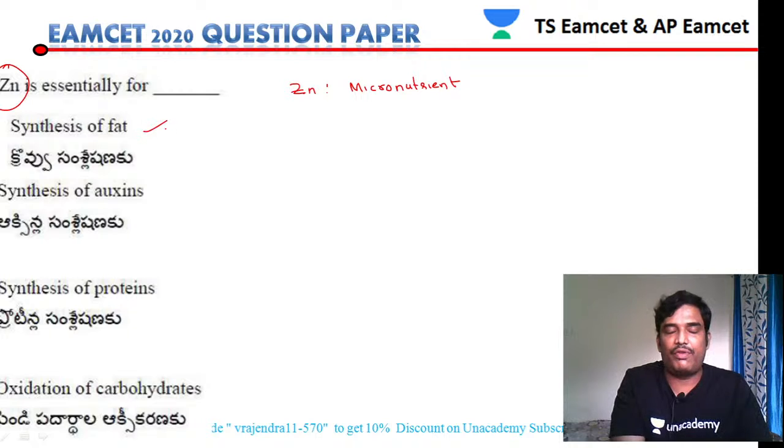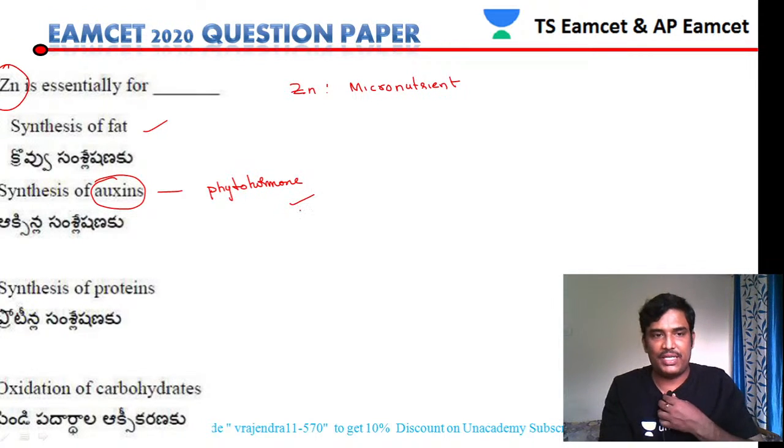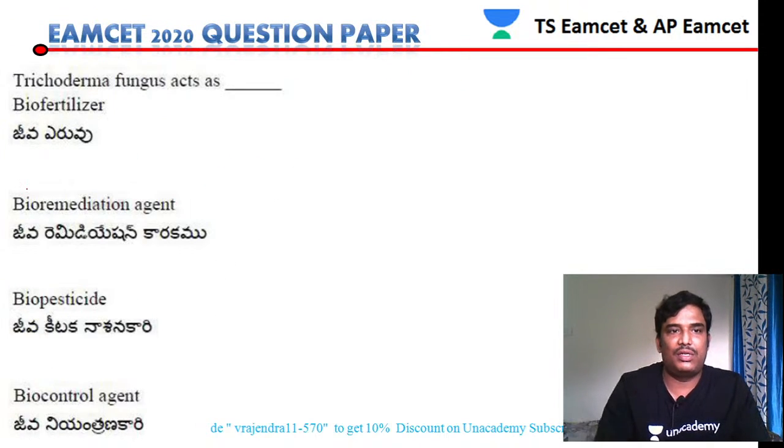Zinc is not required for synthesis of fat, but zinc is required for synthesis of the phytohormone called auxin. So for the synthesis of the phytohormone, auxin, zinc is required. Yes, so that is the reason we take option 2 as our answer.